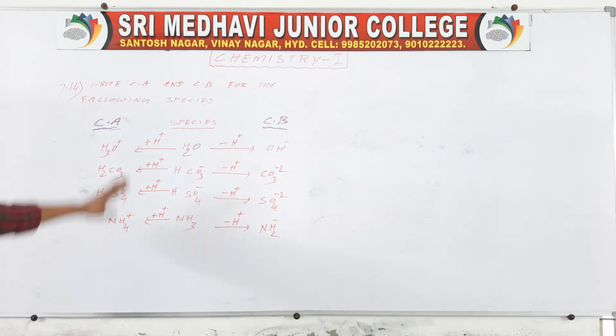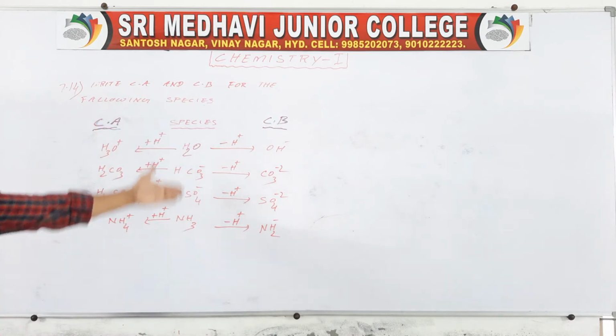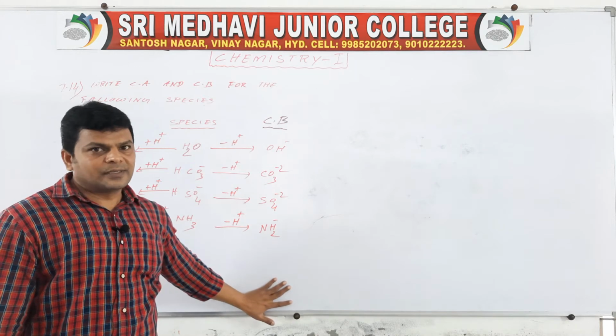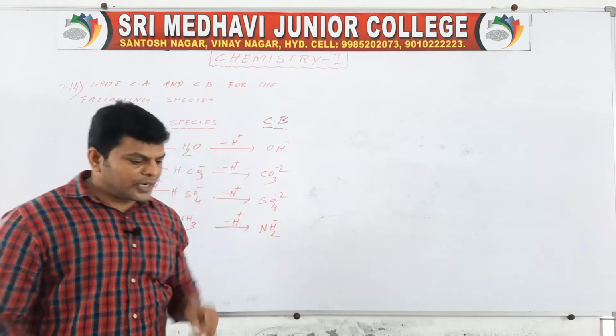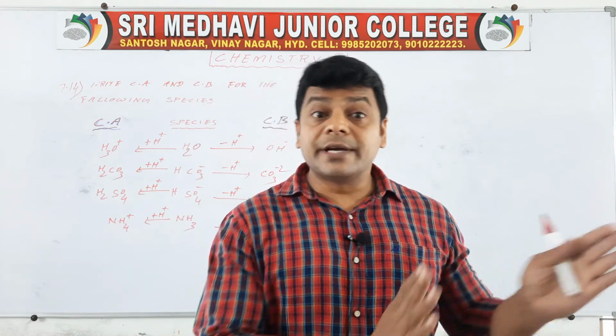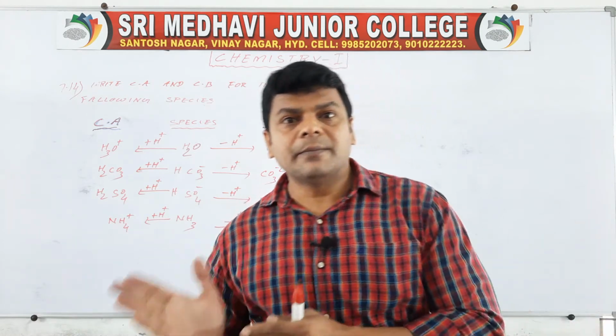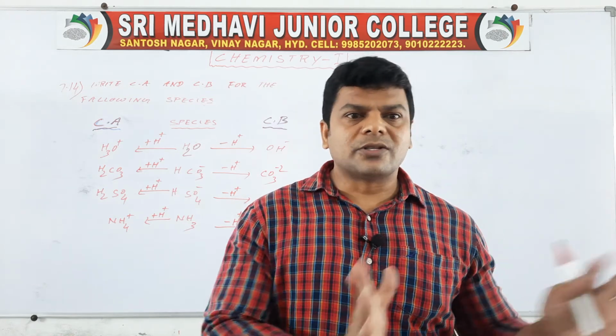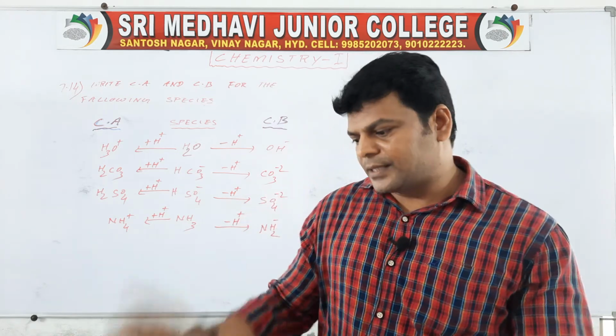So this is the way we may write the conjugate acid and conjugate base of species. What I mean to say is that some species can act as both conjugate acids and conjugate bases.